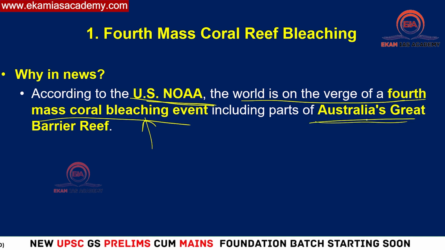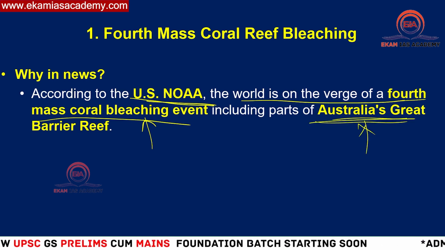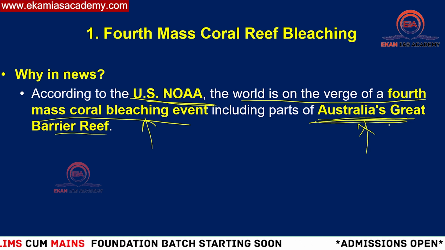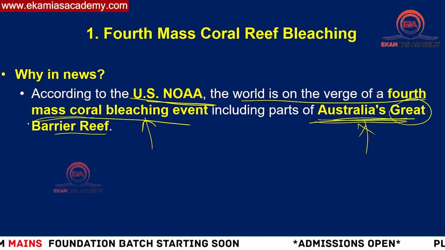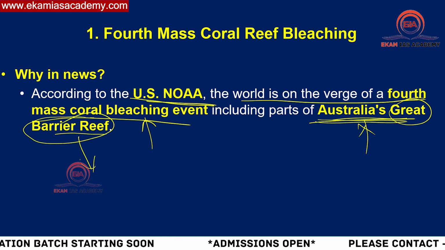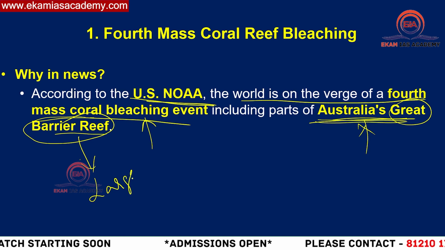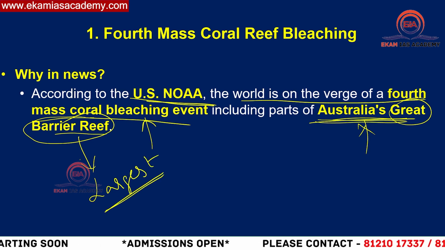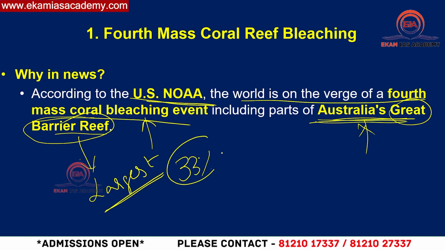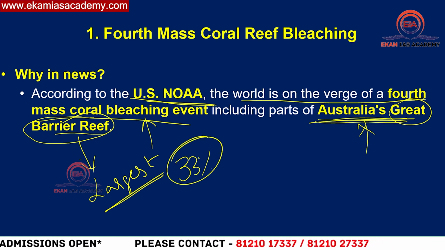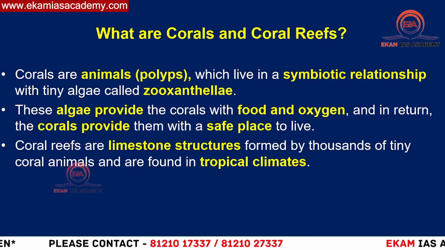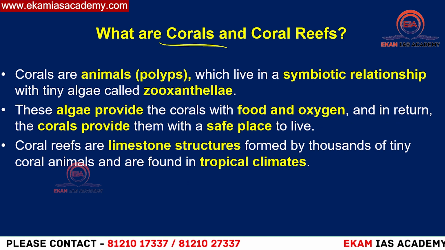So where did they observe this? They have observed this phenomenon in Australia's Great Barrier Reef. So what is this Great Barrier Reef? This is one type of coral reef. Why have they taken only this reef? Because this is the largest coral reef in the world. Almost one third of the corals are there in the Great Barrier Reef itself. That is why they conducted a survey, and they found that the fourth mass extinction is taking place. Then what are corals and coral reefs?